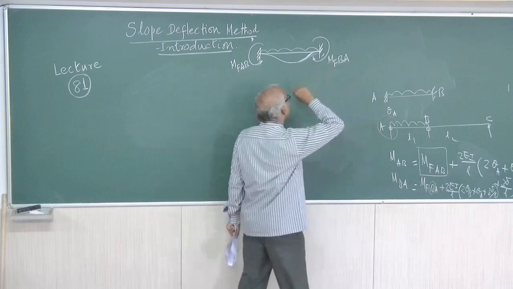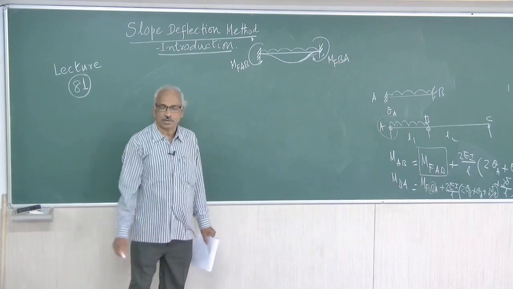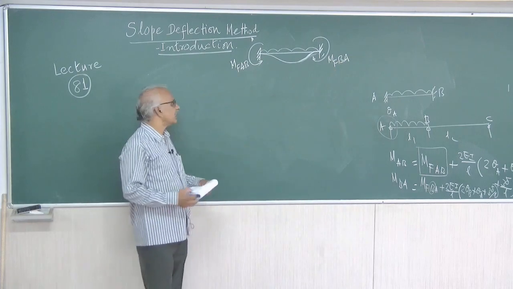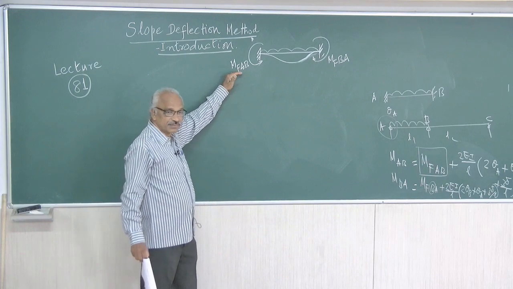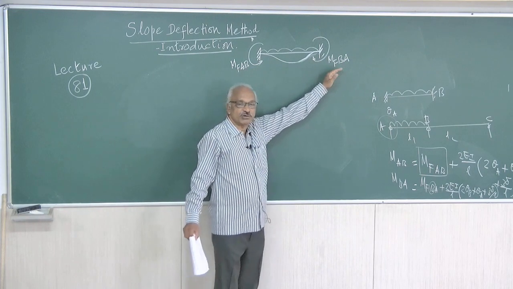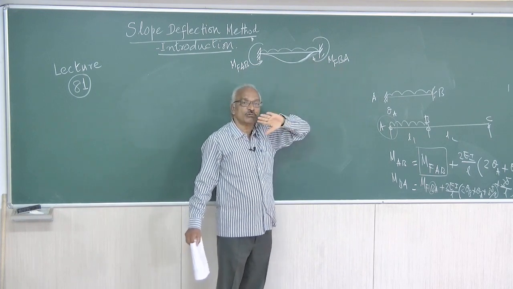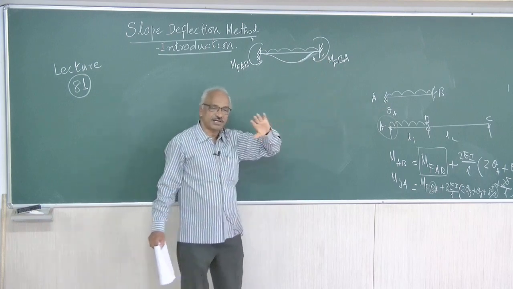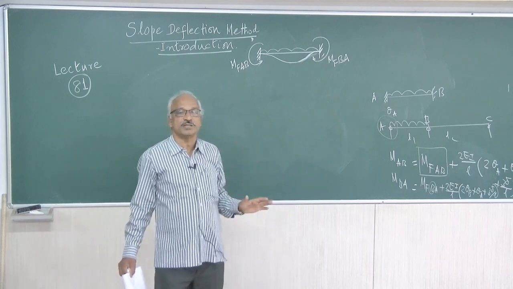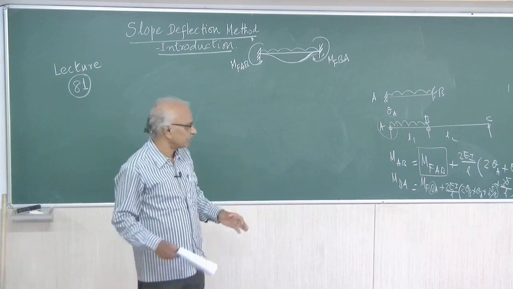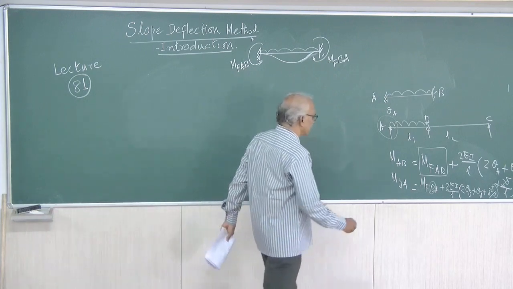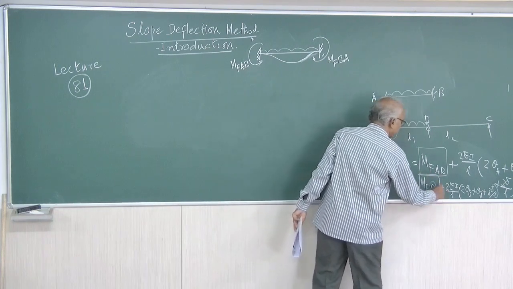So this you have to find out for the given load. Now in this case, here M of AB is minus WL square by 12, M of BA equal to plus WL square by 12 for UDL over the entire span. Similarly, for any other type of loading, we must be able to find out the fixed end moments. So that is the first term, M of AB and M of BA.